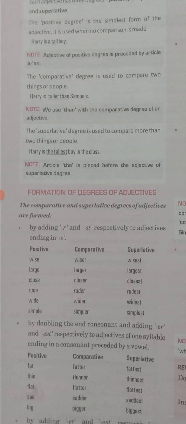In comparative, if your word or adjective is of one syllable. Now what is a syllable? So listen, syllable means if the word you are pronouncing, you are pronouncing in one syllable without breaks, just in one quick way you have spoken that word, like wise, tall. But there are a few words which have a break in them, or you have to speak in more than one syllable, like beautiful.